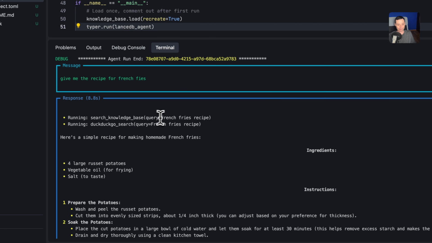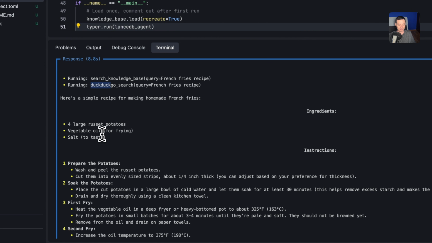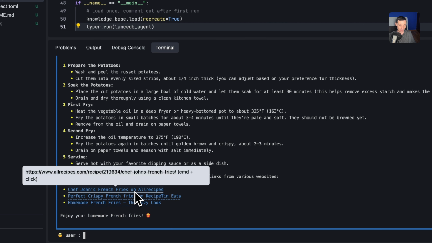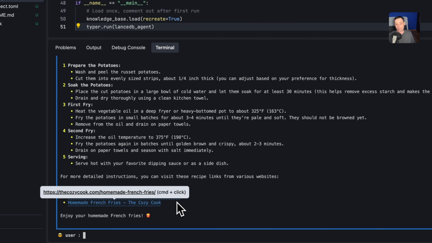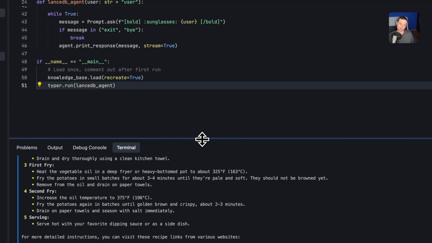And you see that it searched the query, and then it goes on the internet because it didn't find anything in there, and it searched the internet to give me the recipe and the instructions. And in here you see that you have all of these details. So again, this is a demonstration with a basic agent that just goes and searches your RAG database.